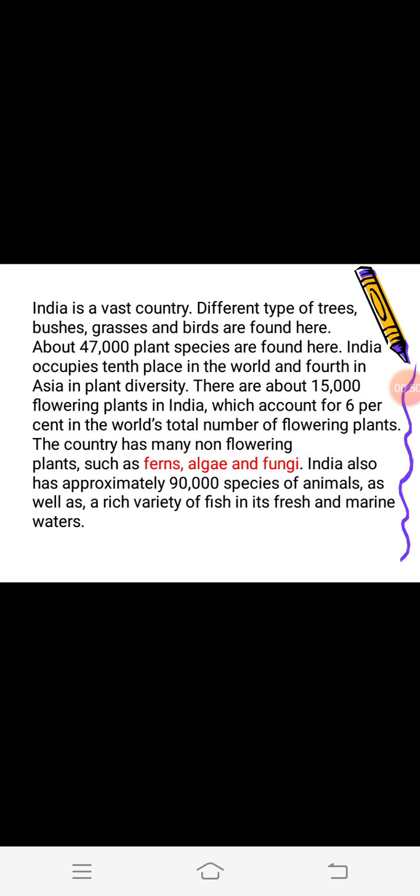It means that among the plants found in our country, India has 10th place in the world and 4th place in Asia. It includes both flowering and non-flowering plants. Both types of plants are found in our country. About 90,000 species of animals are also found in our country. Vegetation also refers to flora, and the term wildlife also refers to fauna. Flora and fauna.